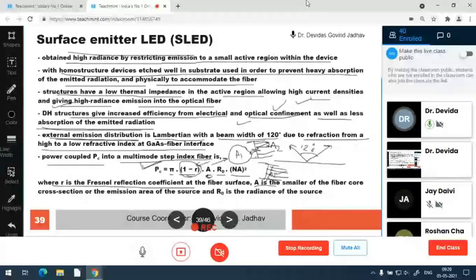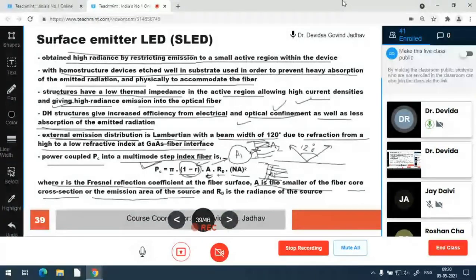So A is the area which is the smaller of the fiber core cross section or the emission area of the source. A is taken as the smaller of the fiber core cross section or the emission area of the device. Out of those, whichever is the smaller area, we have to consider in the calculation. That is the A area of the source.